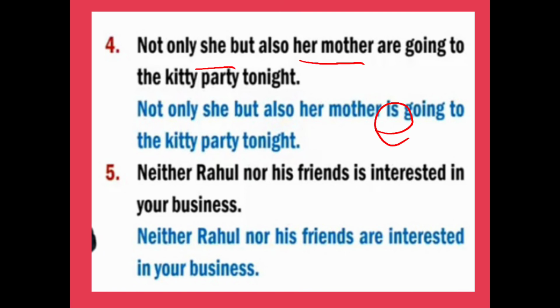So this second subject will have the singular form of the verb. Neither Ram nor his friends is interested in your business. Here Ram and his friends are the two subjects, and the verb is, which is not agreeing with the second subject. So are is correct, which agrees with the second subject. So this is the correct one: Neither Rahul nor his friends are interested in your business. So what is the rule of writing? The verb should agree with the second subject.